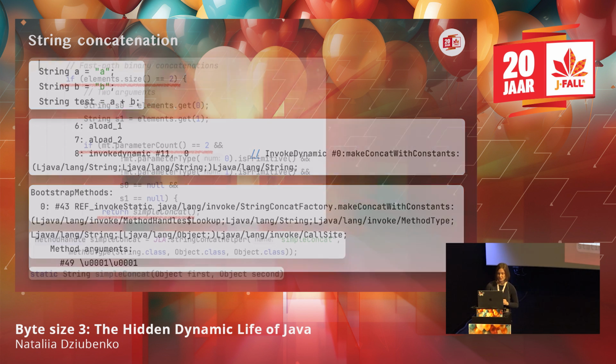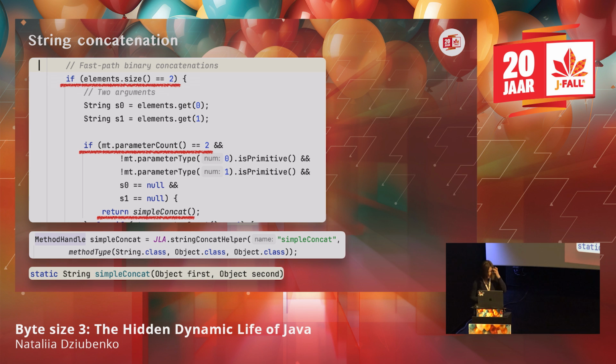And what is happening during runtime is that inside of our bootstrap method, there is logic that says: in this case, we have two elements. They're both parameters, not constant values or whatever. They're both instances of some object, they're not primitive, and they're also not null. For this case, we are going to look up a method that is called simpleConcat. So there will be some method handle lookup somewhere else in the code, and in the end, we will end up with this function called simpleConcat. And this is the fast path for this specific use case.